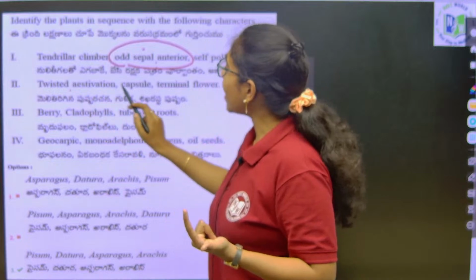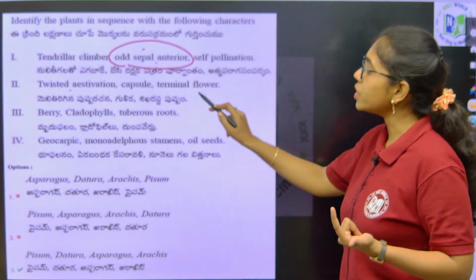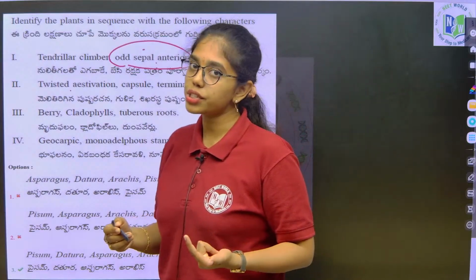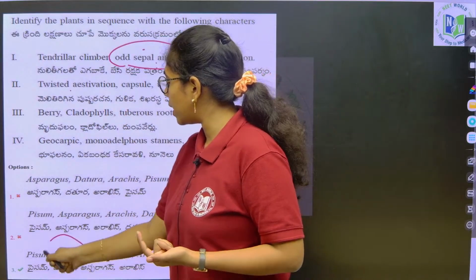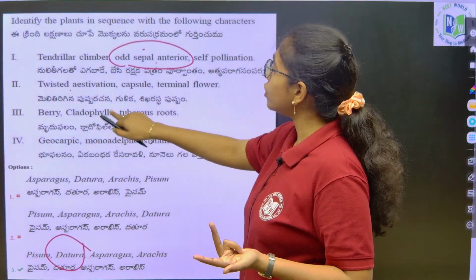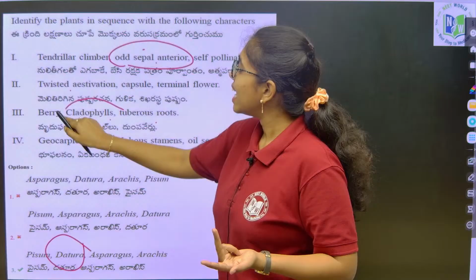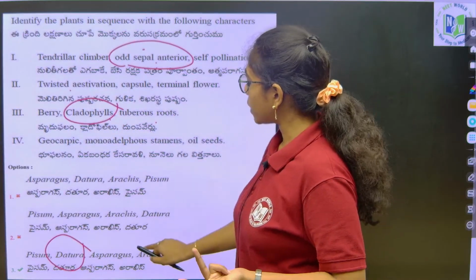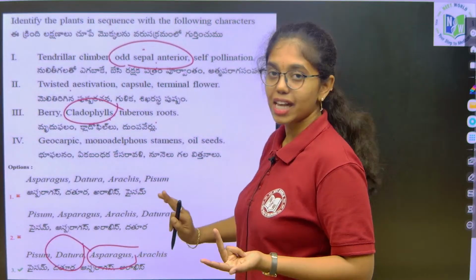Second, twisted aestivation, capsule and terminal flat. Twisted aestivation, in which family will you see it? Solanaceae family, and the best example given here is Datura. Next, berry type of fruit, cladophylls, tuberous roots. Cladophylls are seen in what? Asparagus modification, right. So, here asparagus is given, cladophylls in asparagus.